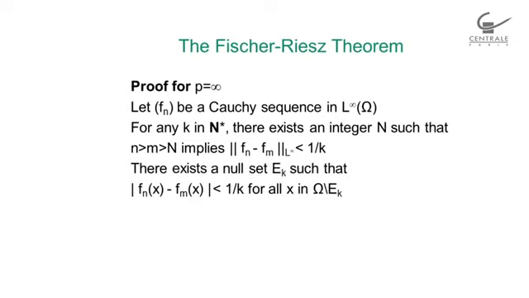So this here, fn of x minus fm of x smaller than 1 over k, is guaranteed for any k, provided I choose a capital N which is large enough. But we can also define E as the union of all of these Ek's. And E is a null set as a union of null sets. And just as a reminder, a null set is a set whose measure is 0.